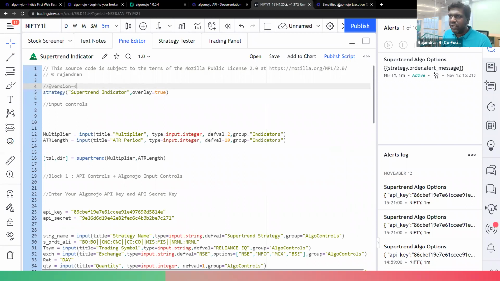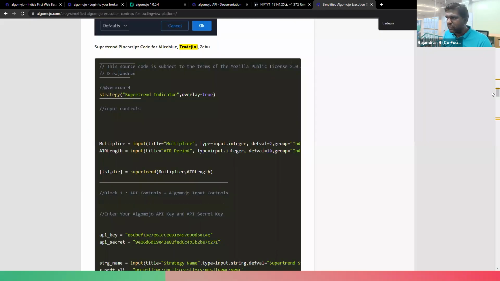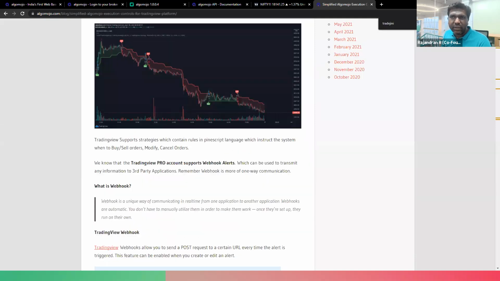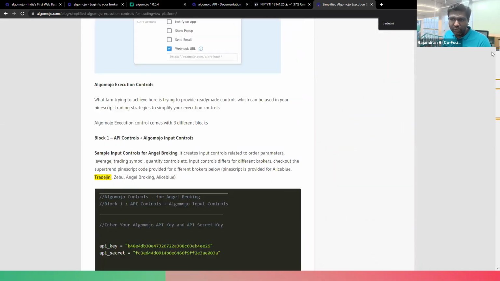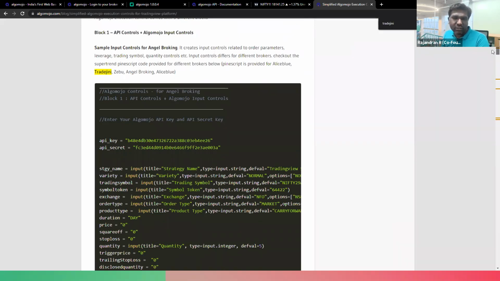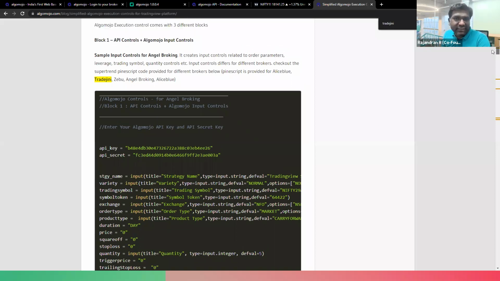So here you can also find modules for other brokers as well, like Angel Broking. If you're an Angel Broking customer, you can use the Angel Broking module. So different modules I had developed over here. The modules are different, but the process is the same. Only the code differs for different brokers. Particularly TradeGenie, Zebu, Alice Blue, they belong to the brokers that use Nest as a backend. So most of them use the Nest API, so the coding is compatible. If you are a TradeGenie customer and you are also an Alice Blue customer, or a Zebu customer, you can reuse the code among the brokers.